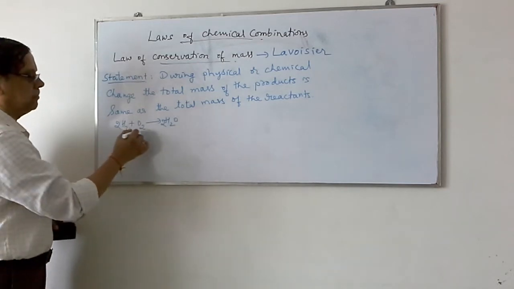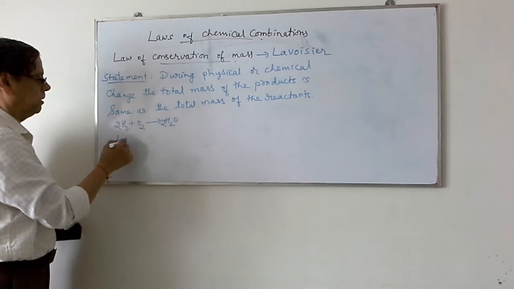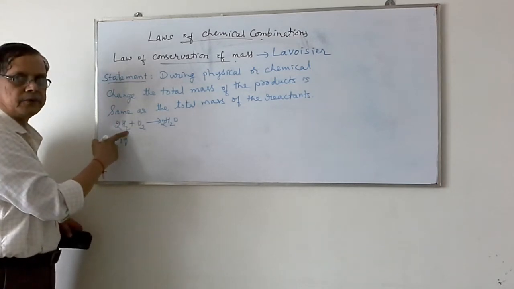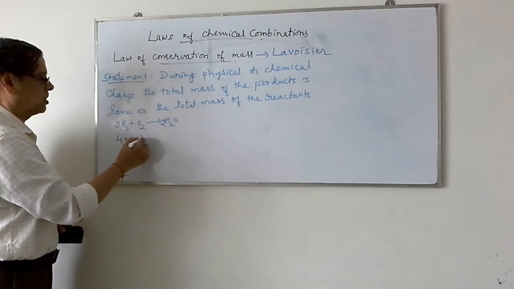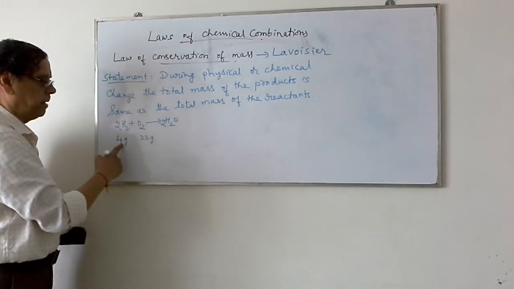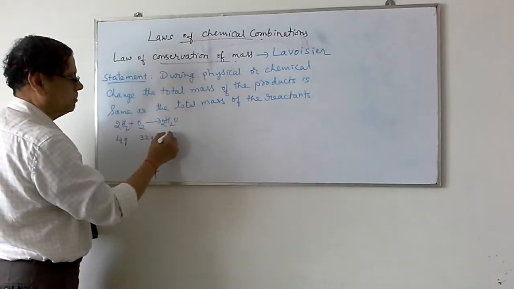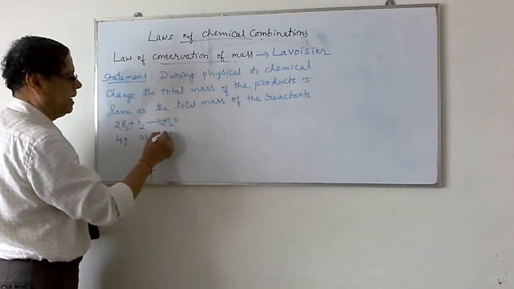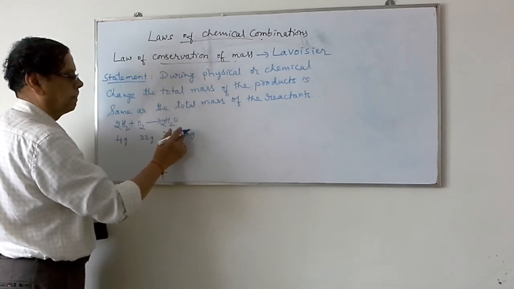When you take the masses of the hydrogen and oxygen combined, it is 4 grams of hydrogen, because 2 into 2, molecular mass of hydrogen is 2. Then molecular mass of oxygen is 32, atomic mass is 16. Therefore, when 4 grams of hydrogen combines with 32 grams of oxygen, the total mass of the products must be equal to 2 into 18, that is 36 grams.